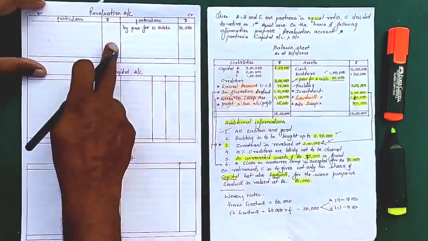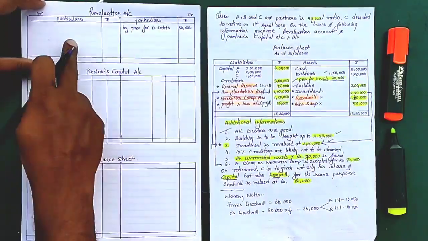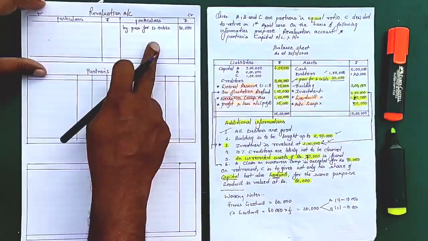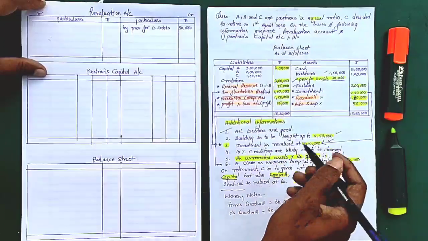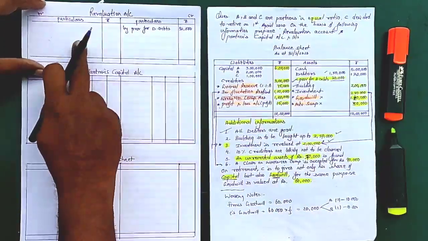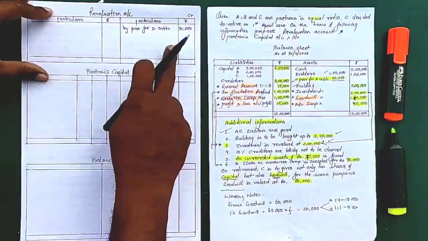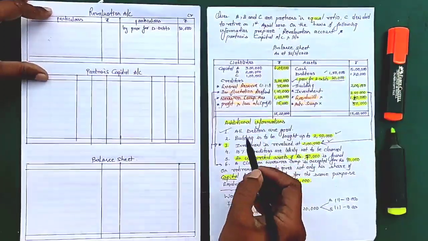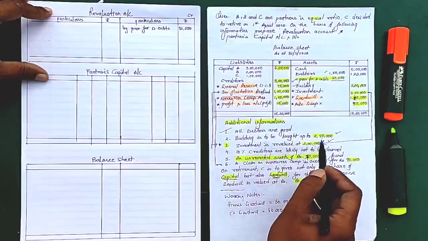As you know, the rule of revaluation account is debit all expenses and losses and credit all incomes and gains, right? So this is a gain for us. This 30,000 we are saving back, so we'll write it in the credit side. What will we write in the debit side? All expenses and losses, and credit all incomes and gains. First point is over. Next, building is to be brought up to 2,50,000.